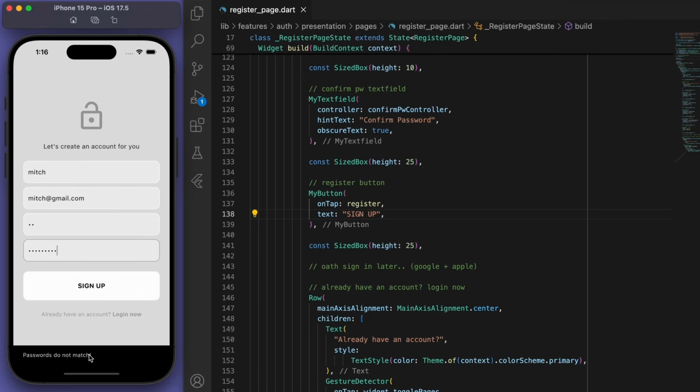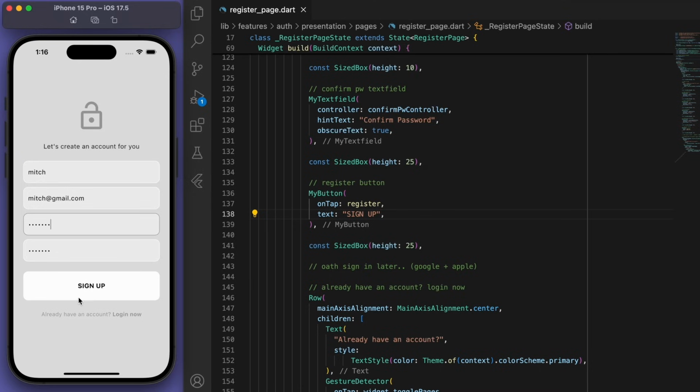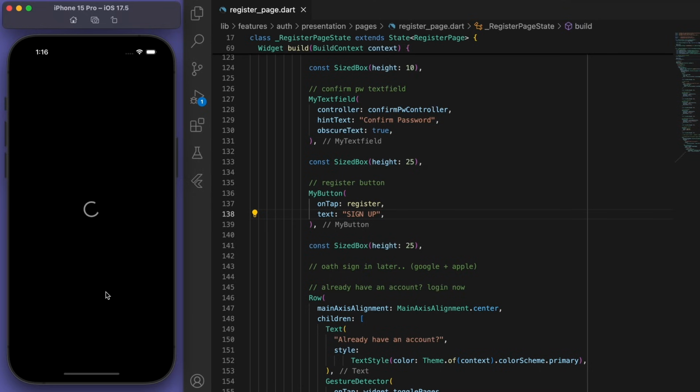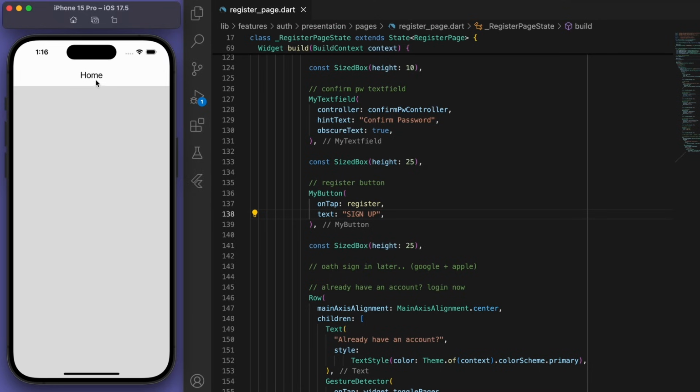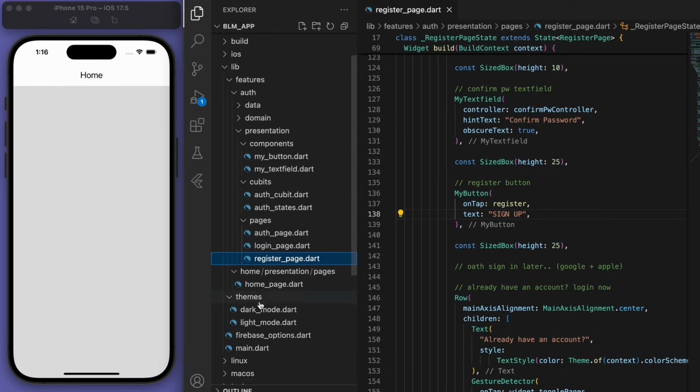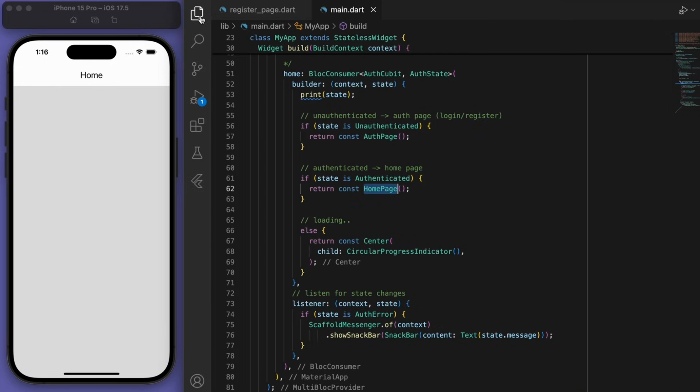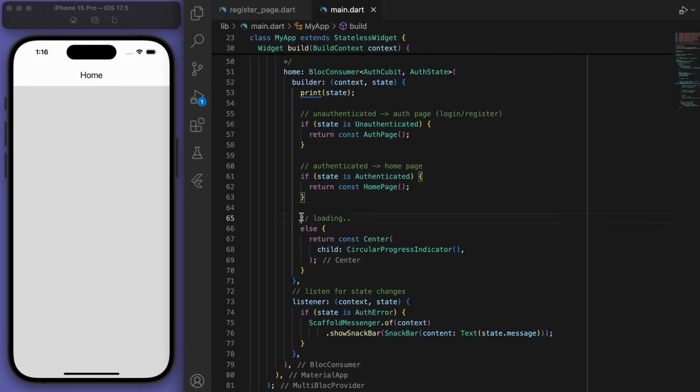Right, so let's actually make everything work, and I'm gonna sign up. Sweet, and you can see we're signing in, and then we are directed to the home page. And you saw for a brief second the loading circle as well. And everything is looking so good.